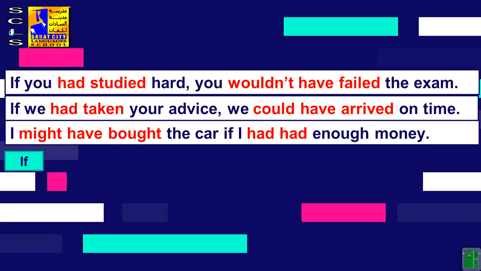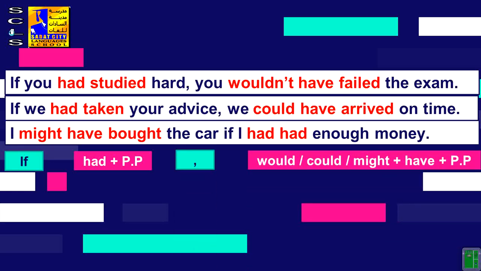So how can we form or make the structure of the third conditional here? What comes after if? As you see, had plus past participle. This is a past perfect. Then we write the comma. Then we write another sentence. Would or could or might plus have plus past participle. This is how we make the structure of the third conditional.